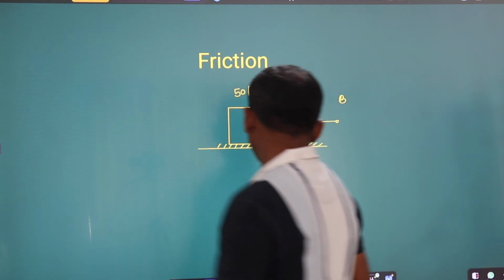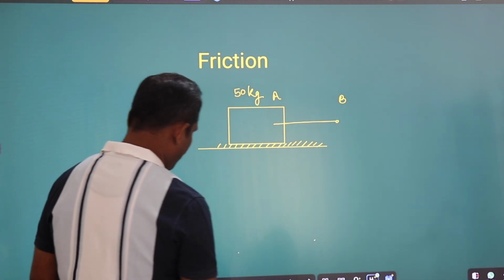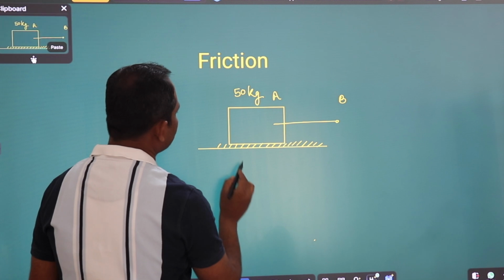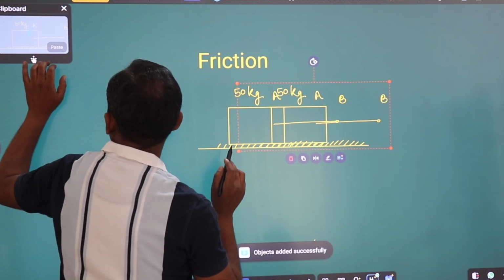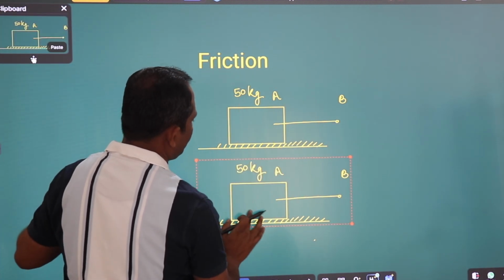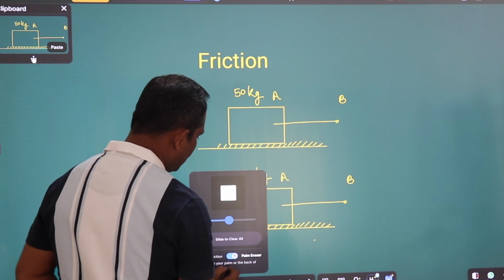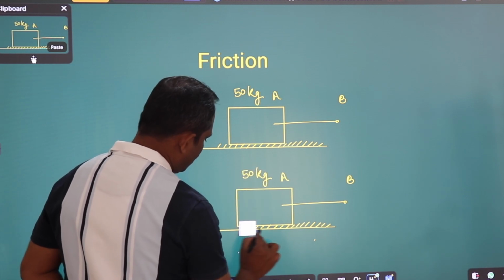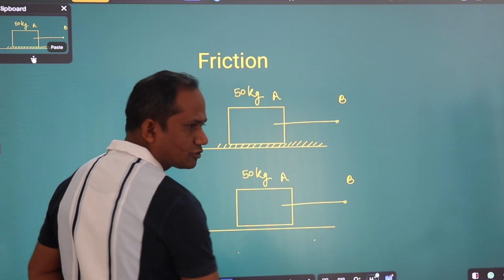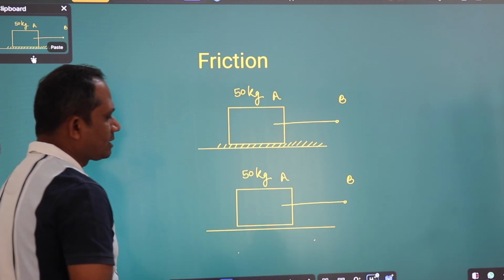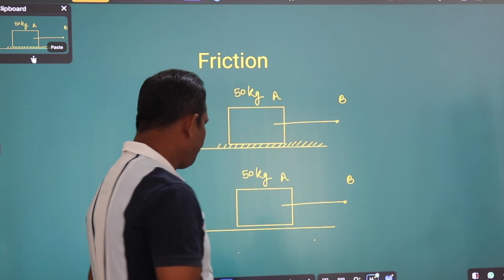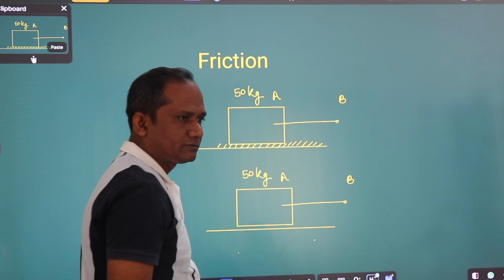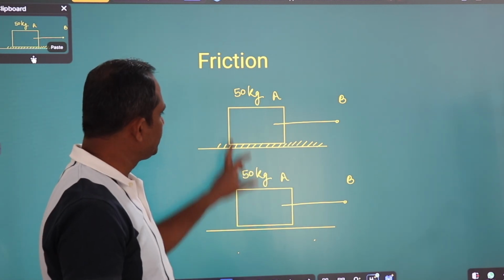On the other side, if we place the same object on another surface, a smooth surface, like an ice bar, and this is the rough surface.